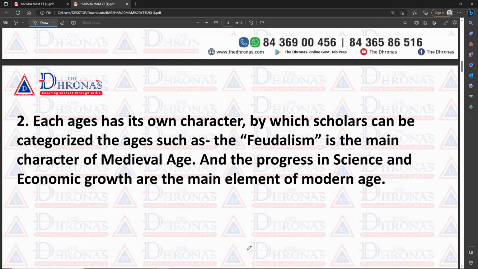Next one, how do they categorize the periods? This is very clear: each age has its own character. So what is the character? What are the characters? After seeing these characters, the scholars categorize the ages.